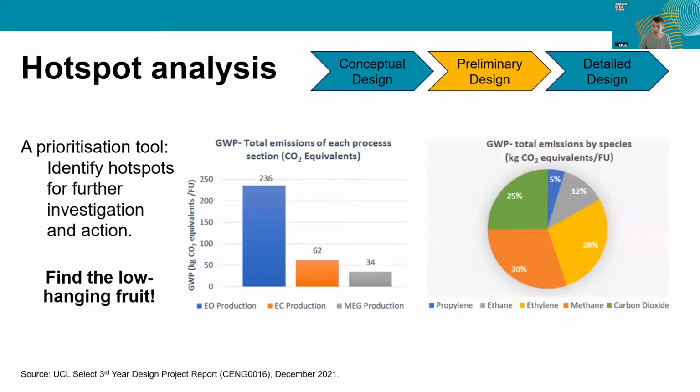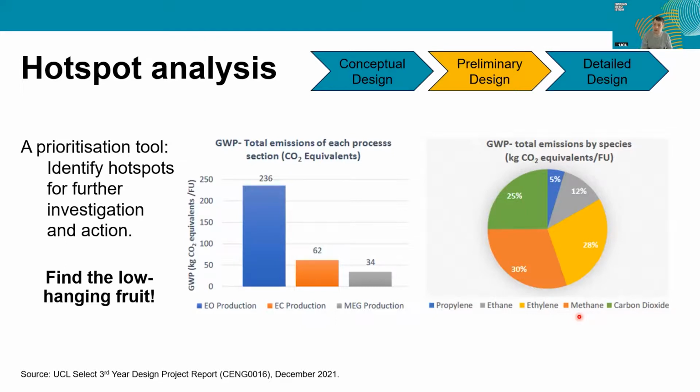Alternatively, you could then also look at the emissions by species or chemical components in your system. Importantly here, carbon dioxide is playing 25%. However, despite the fact that methane is a very small percentage by mass of the material in the process, it accounts for 30% of the global warming potential of the overall process. This is really due to the multiplier effect that it has.